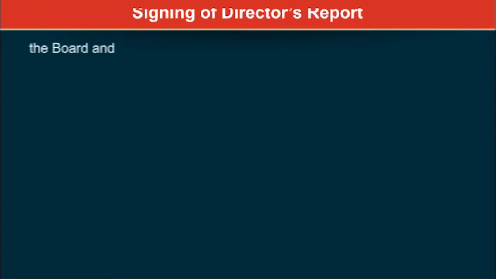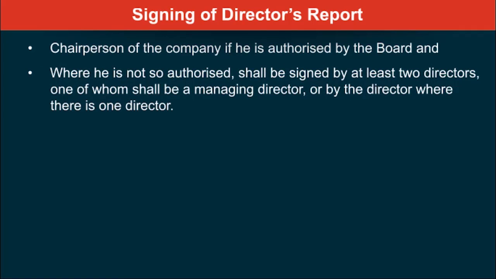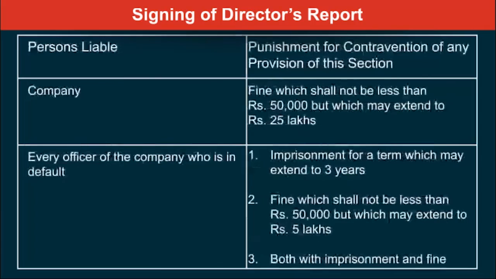Who signs the director's report? The chairperson of the company, if authorized by the board. Where he is not so authorized, any two directors, at least two directors of the company, one of whom shall be the managing director, or if there is only one director, then by that director. For contravention of any of these provisions, there are some penalties, which are being displayed for your perusal.